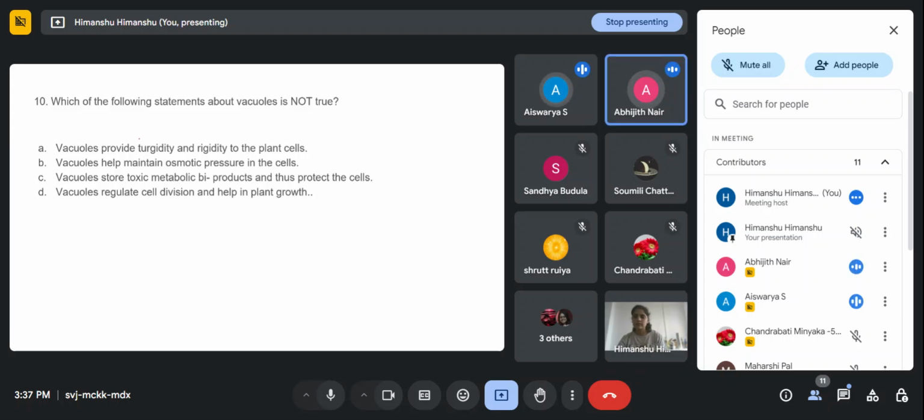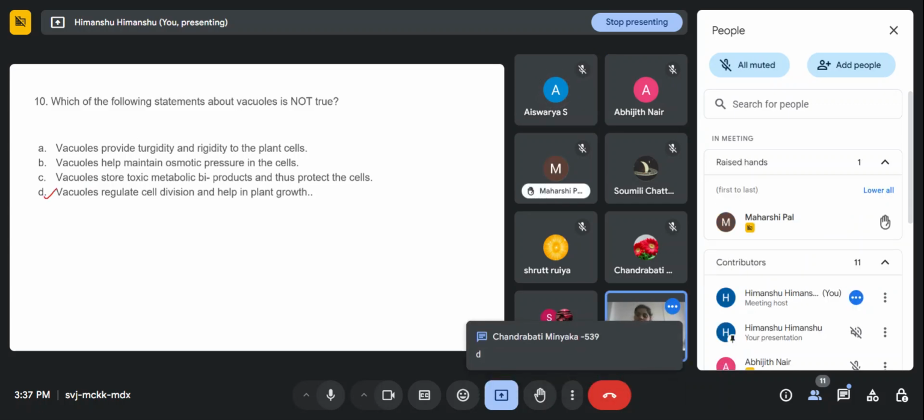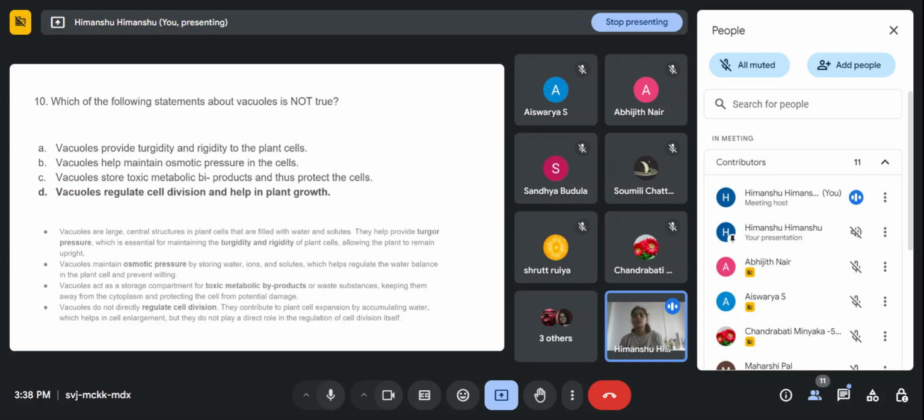Ma'am, option D. Option B. Okay. Anyone else? Okay, let's see. Option D is the right answer. That is, vacuoles regulate cell division and help in plant growth. This is not a true statement.